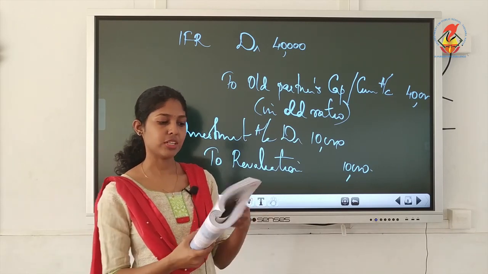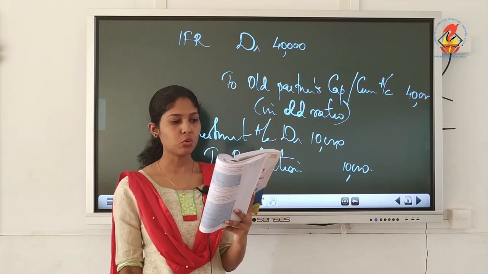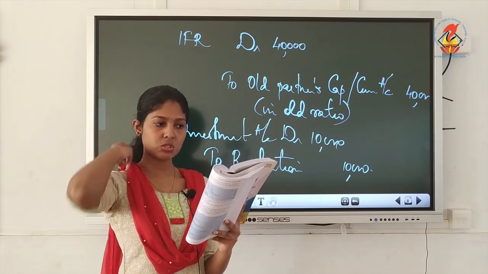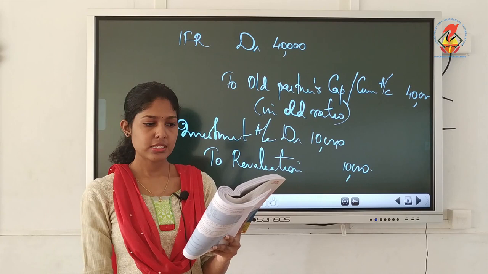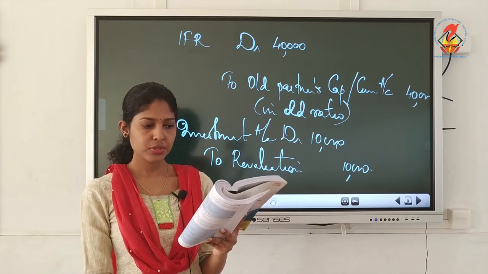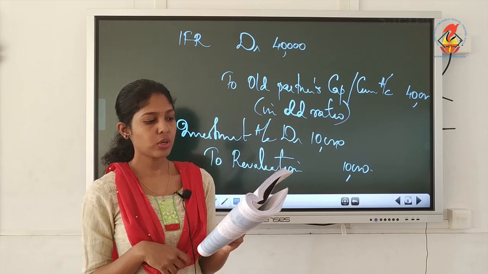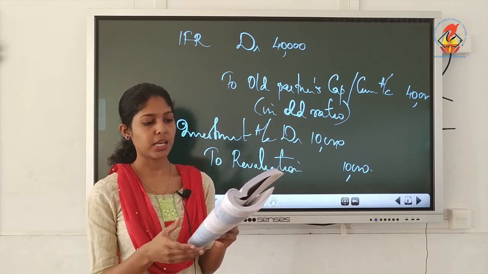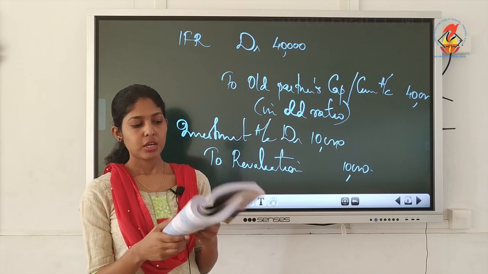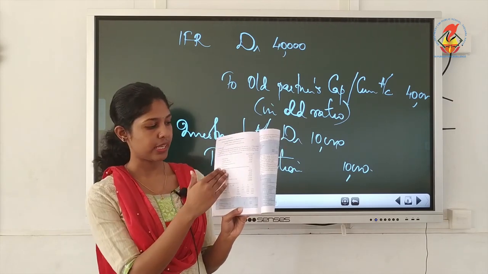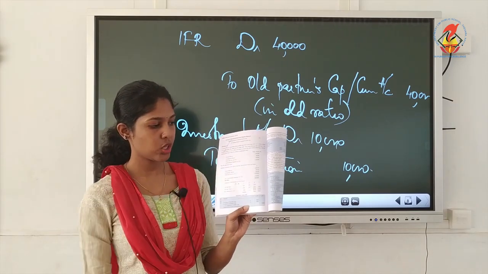Let's read the question first. There are three partners, P, Q, R, in the ratio 6:3:1. S was admitted as a new partner, then their new ratio is given. They decided to record the effect of the following without affecting their book values by passing an adjustment entry. We have many items given, like general reserve and contingency reserve.